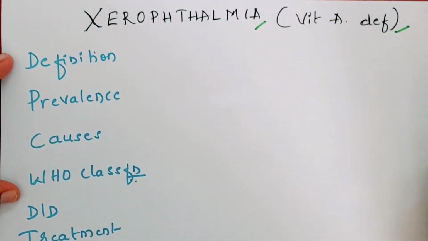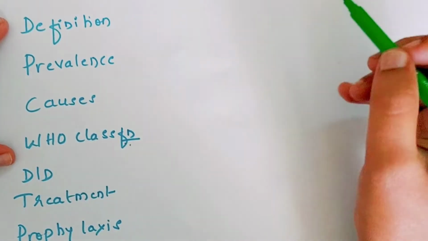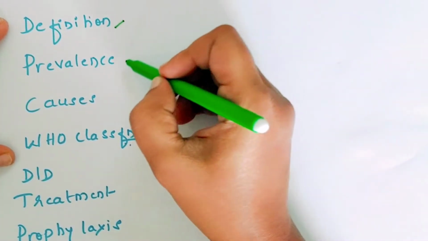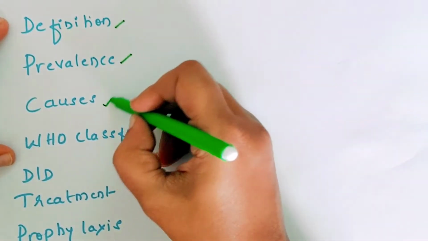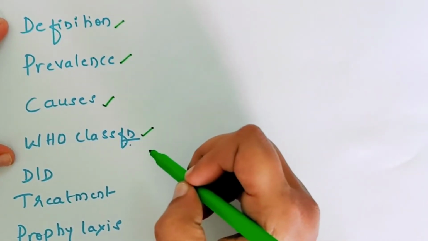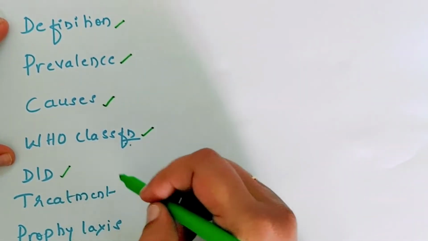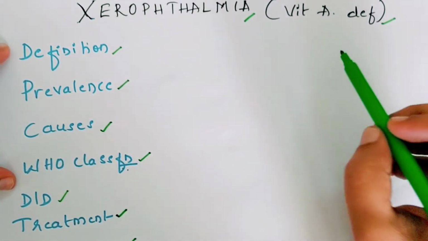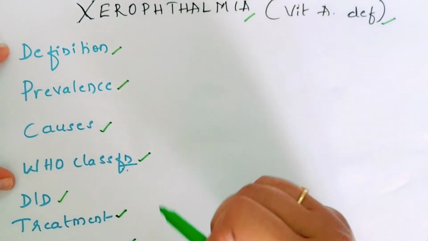Today we will discuss one more important short topic, that is xerophthalmia or vitamin A deficiency. This question can be asked as a 5-mark question as well as a 3-mark question. I will be discussing xerophthalmia under the headings of definition, prevalence, the various causes of vitamin A deficiency, WHO classification, the differential diagnosis, as well as treatment and prophylaxis.